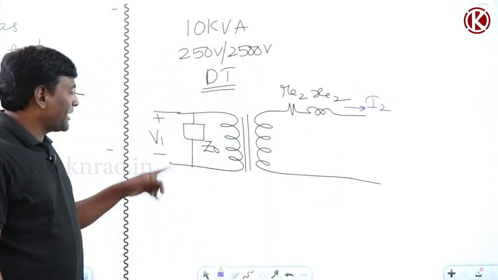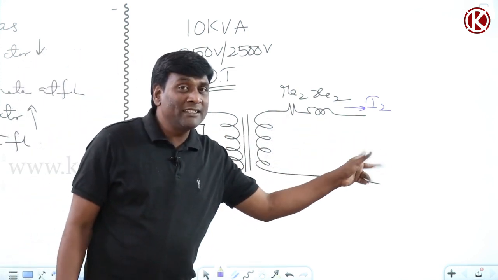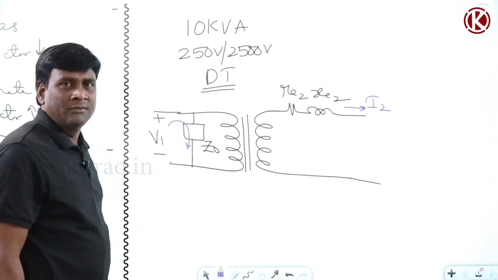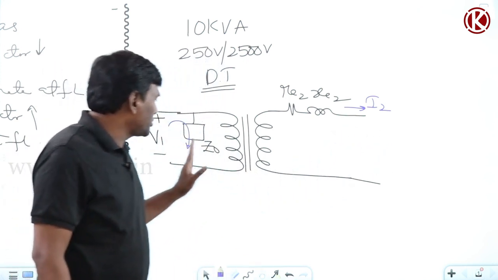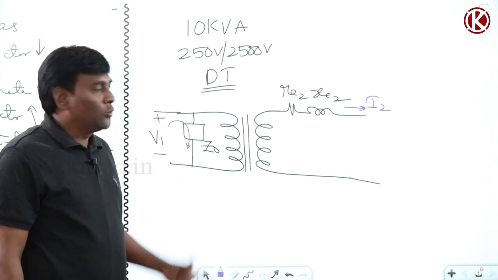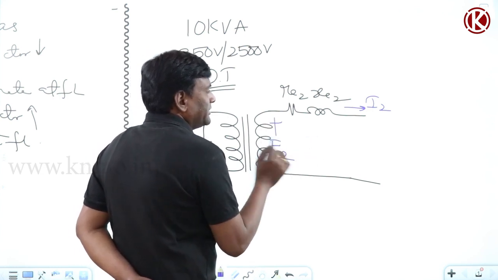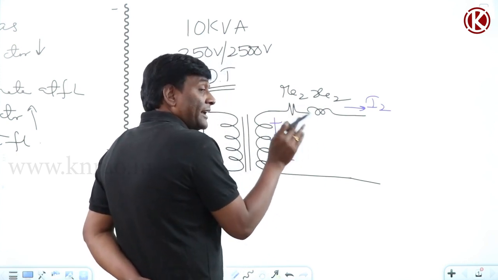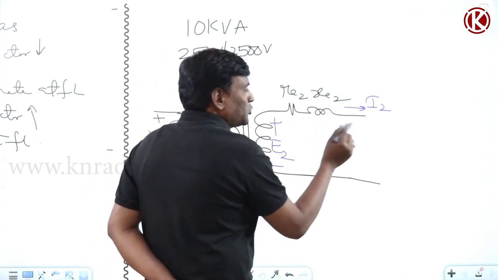Now because of this shunt branch, are you getting any terminal voltage variations? No, because V1 by Z0 current will flow through this, that's it. This current will not give any voltage variation across the terminals, so the shunt branch need not be considered in the analysis of voltage regulation. Only the series branch has to be considered. For example, at no load conditions, the voltage here is E2 only. At loaded conditions, E2 minus drop is going to be V2.